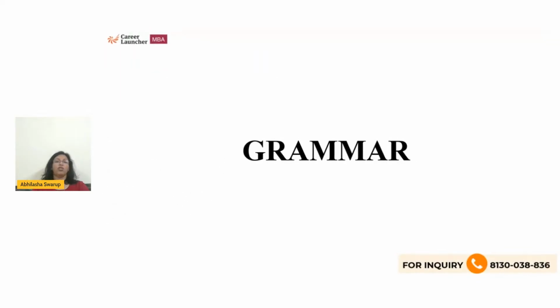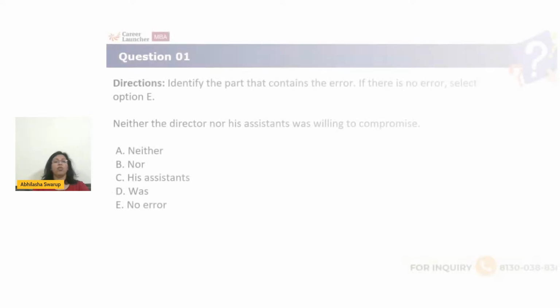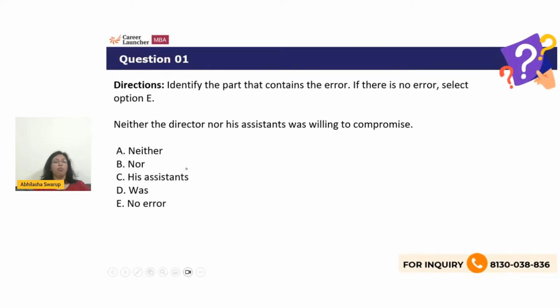We have 10 questions based on grammar. Here we go. Identify the part that contains an error. If there is no error, then you can just quickly select option E. Neither the director nor his assistants was willing to compromise. Which part of the sentence has an error?